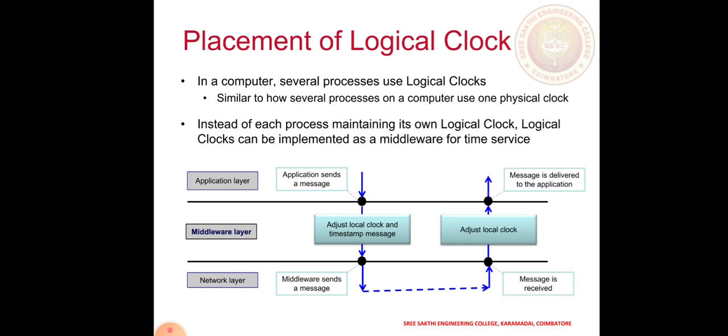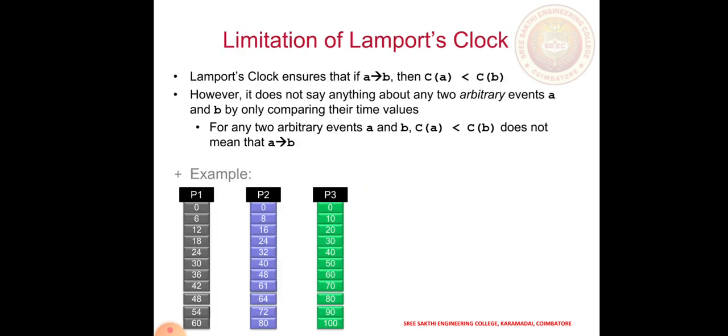Suppose the application layer sends a message to adjust the clock to the middle layer, then the middle layer sends the message to the network layer, then the network layer receives that message from the middle layer and the clock is adjusted, and the message is sent to the application layer. That means the middle layer plays the main vital role. It gets the information from the application layer that your clock has to be adjusted, then the network layer adjusts the clock, and then it sends the message to the application layer again. This is how the clock maintains the synchronization.